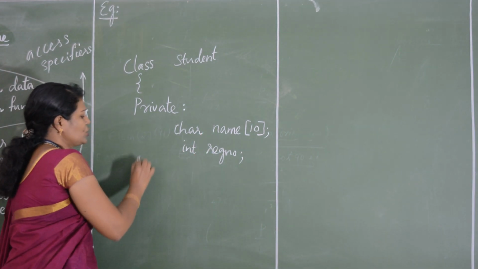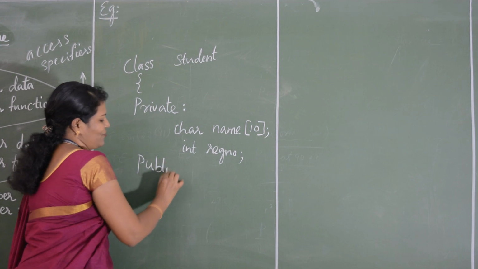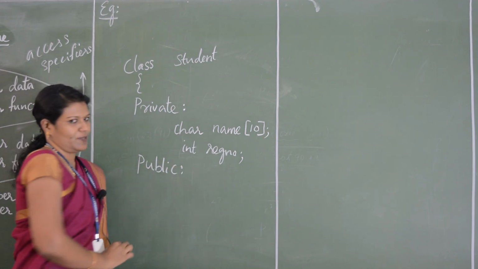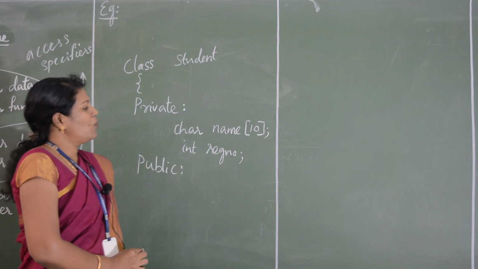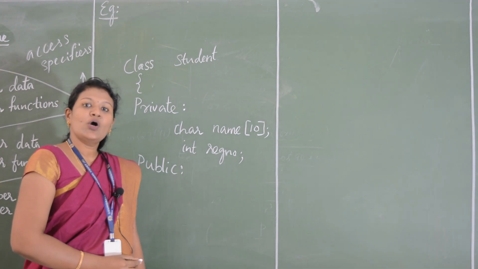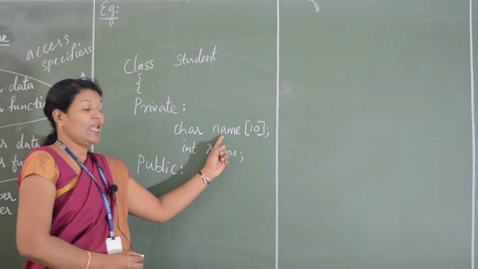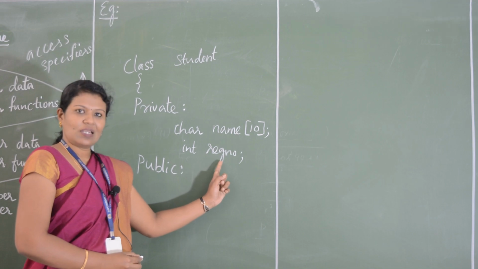Now I am moving to the next access specifier, that is public. Here what I am going to do is input the name of the student and the register number of the student.